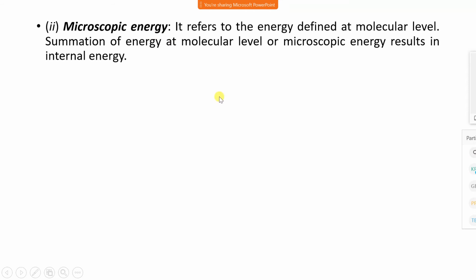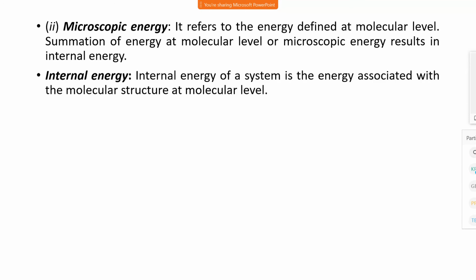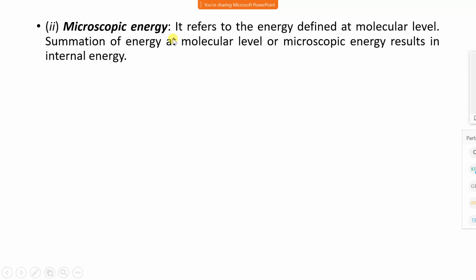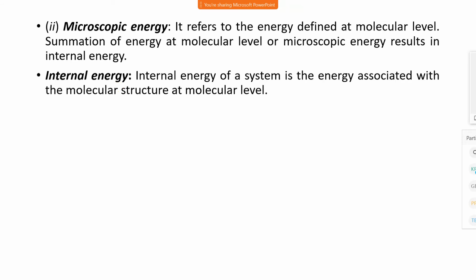Microscopic energy. Microscopic energy is the energy which is at a molecular level. We can say internal energy, atomic energy, molecular energy. It refers to the energy defined at molecular level. Summation of energy at molecular level, all of microscopic energy, results in internal energy. Therefore, microscopic energy is called as the internal energy. Now, what is internal energy? Internal energy of the system is the energy associated with the molecular structure at molecular level.